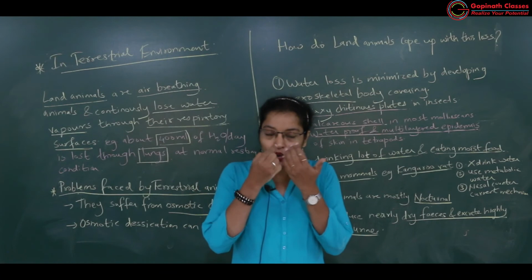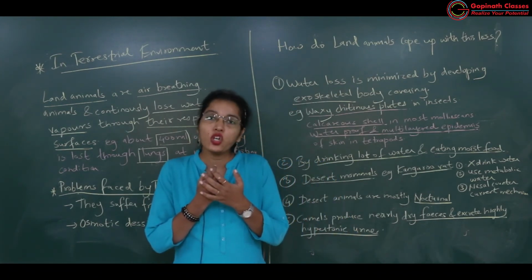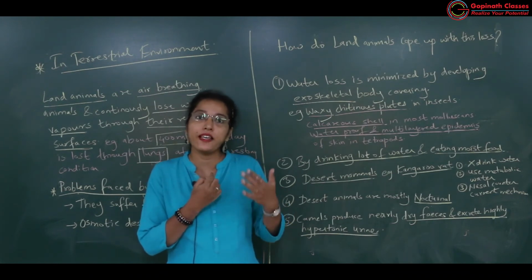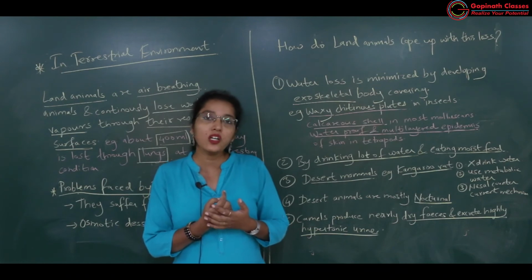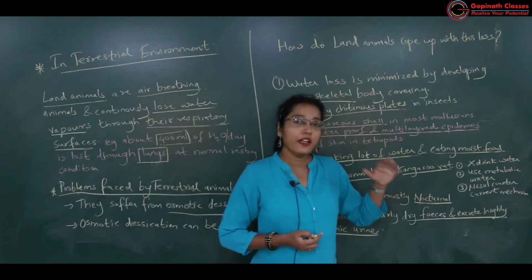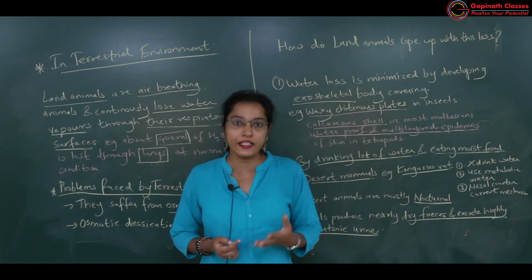Cold conditions are there in that particular region. Because of that, in the air which is exhaled through the nostrils of the kangaroo rat, the water vapors will get condensed.